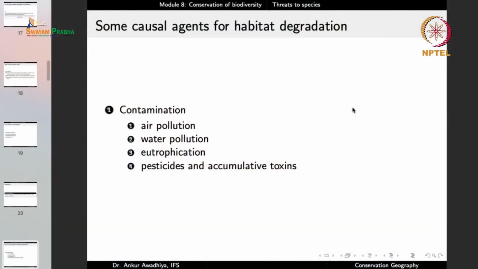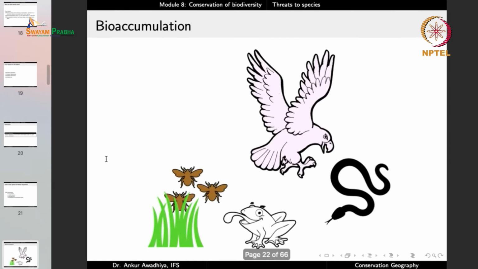So this is habitat degradation, contamination by air pollution, water pollution, eutrophication, pesticides and accumulative toxins, and all of these reduce the quality of the habitat.